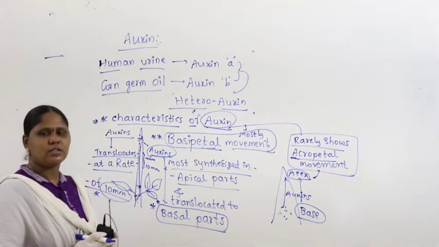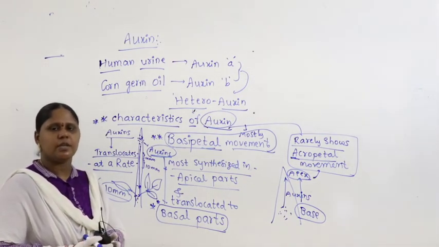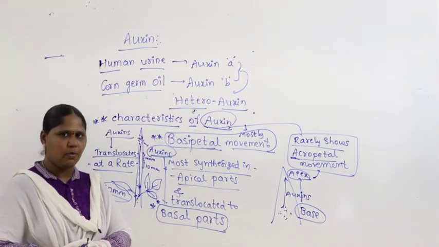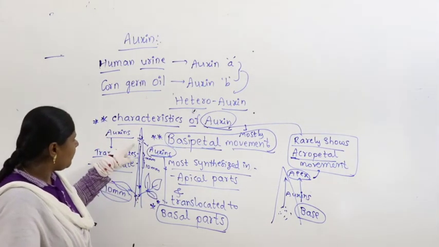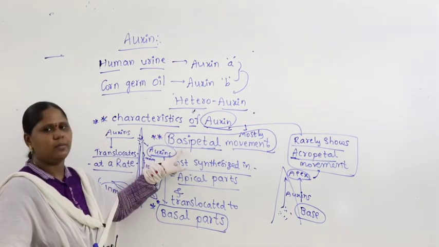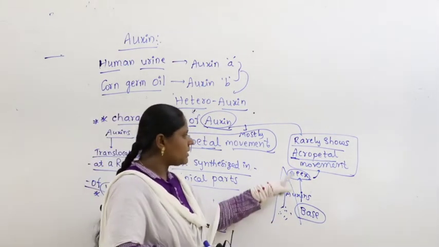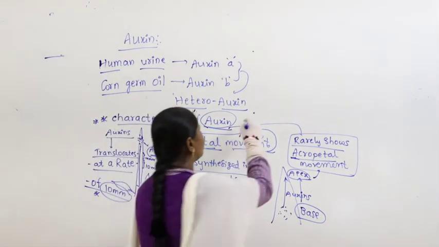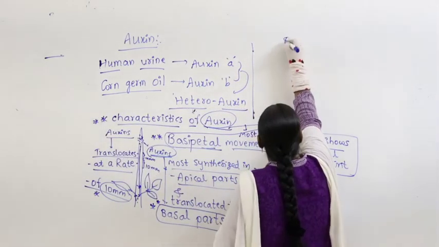In morphology, in inflorescence, you studied very clearly about basipetal movement and acropetal movement, if you remember. Movement from apex to base is called basipetal. Movement from base to apex is called acropetal. Now, sometimes you may have the chance of getting a question. If the question is